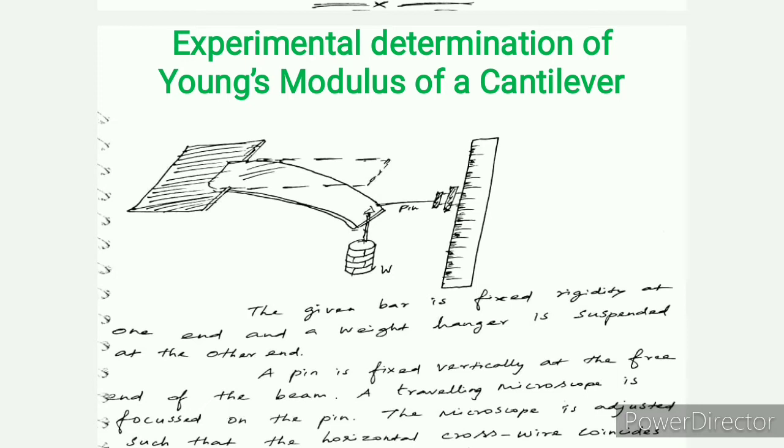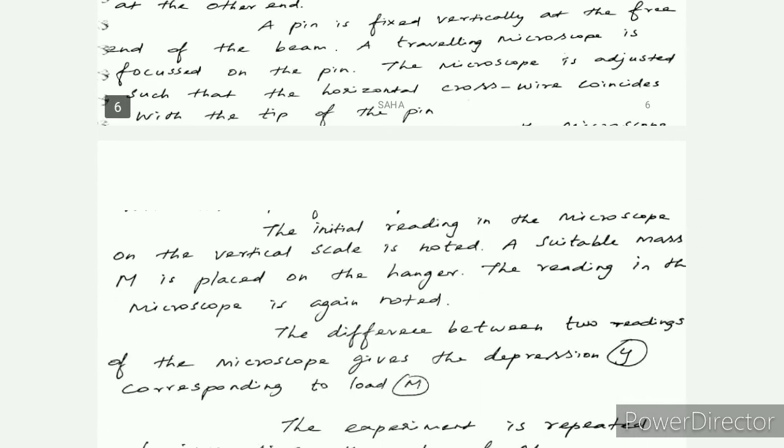So when we increase the load, what will happen? First load is 50 gram, second load again 50 gram, like that up to 250 we are increasing the load. The pin position will change in the microscope. Based upon that, we can take the readings, and those readings we can note down in the table.